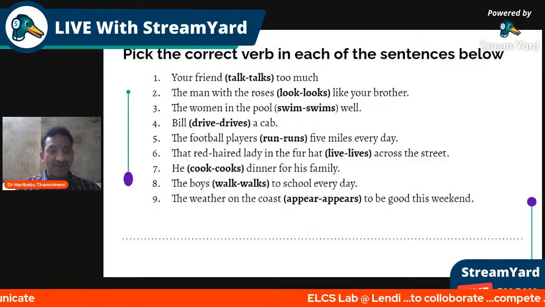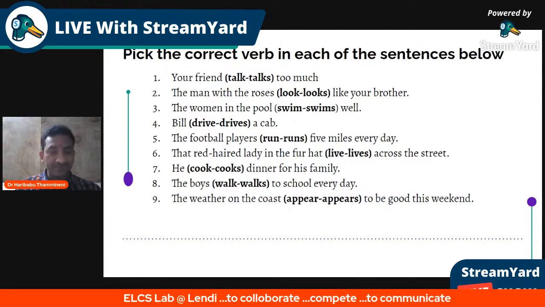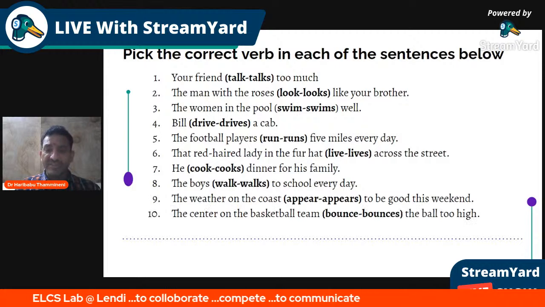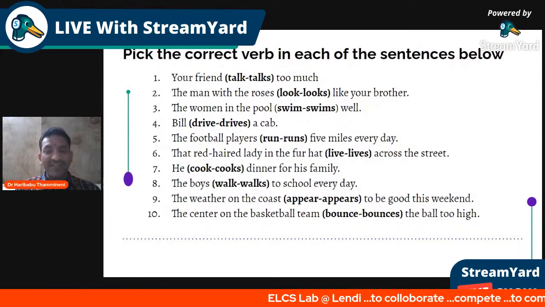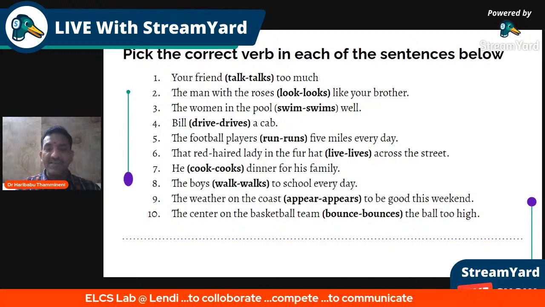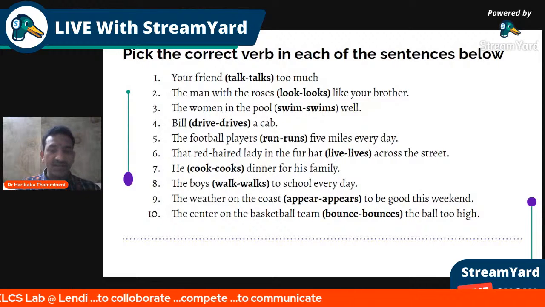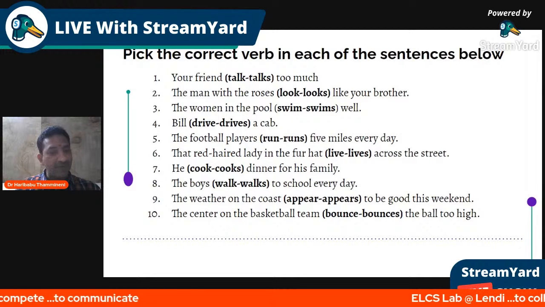The boys walk. Yeah, somebody wrote it. Saumya Pasupati said cooks. It's wonderful. The weather on the coast appear or appears? Yeah, appears. Because on the coast, rule number two suggested, on the coast is a prepositional phrase, and then the weather is the subject, weather is singular. The boys walk is right, and the weather is singular, so appears.